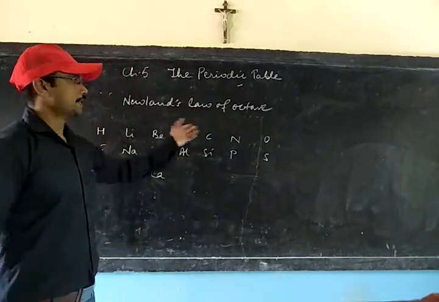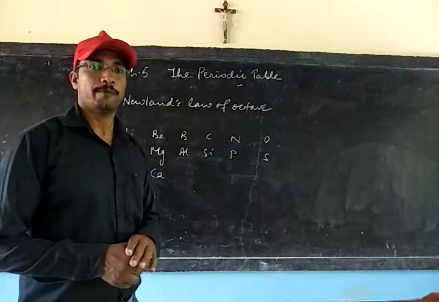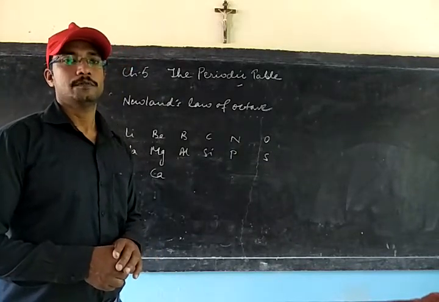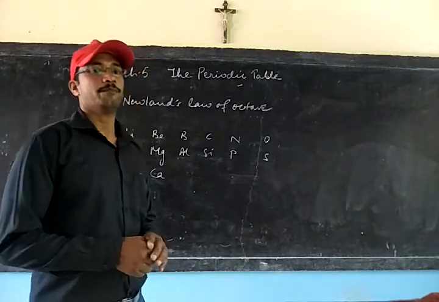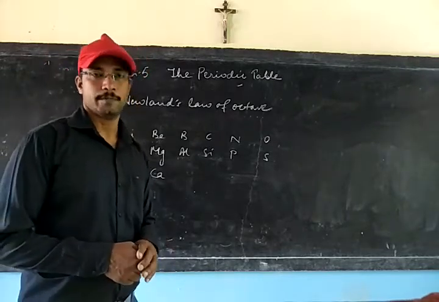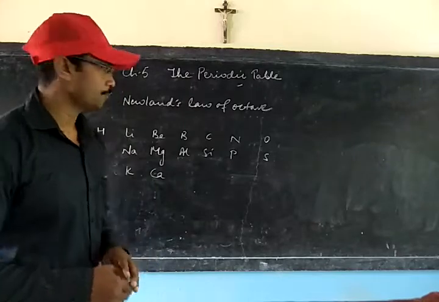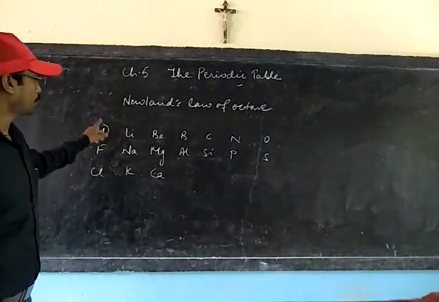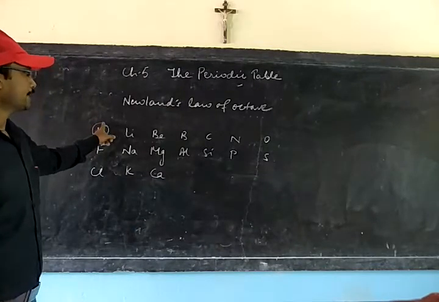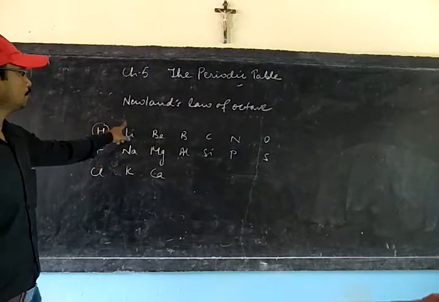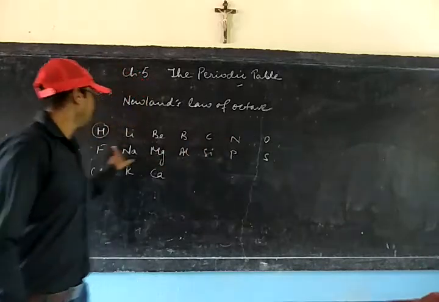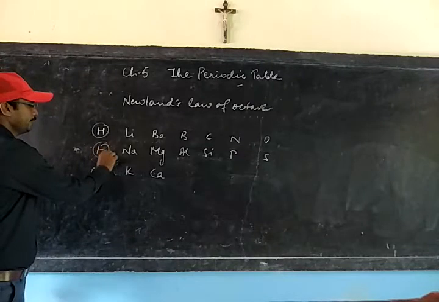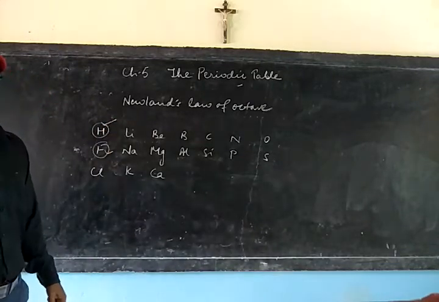And according to this law, when elements are arranged in the order of increasing atomic mass, then every 8th element will be having the same property as that of the starting element. For example, if we start from hydrogen, you can see the 8th element, 1, 2, 3, 4, 5, 6, 7, 8. Fluorine is the 8th element and its property is similar to hydrogen.